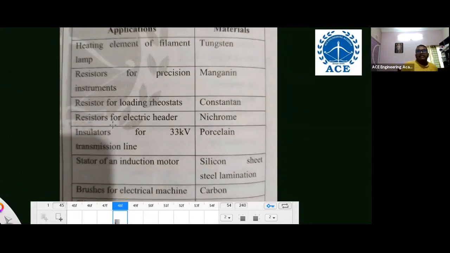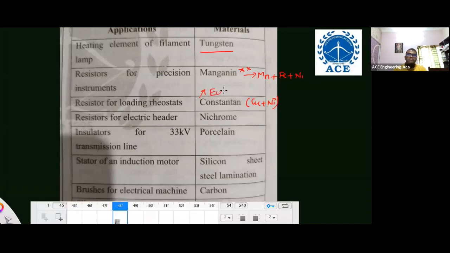Now listen, the heating element of a filament lamp is tungsten. Resistors for precision instruments use manganese, very, very important, that is manganese and iron, nickel. Manganese is used for resistors in measurement equipment. Resistors for loading rheostats use constantan, which is copper nickel. It is asked in ISRO.